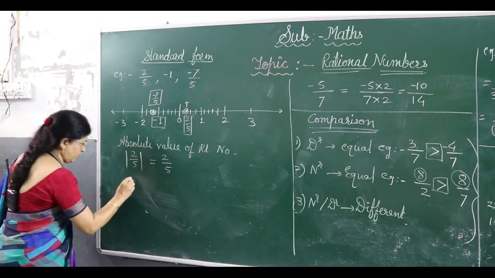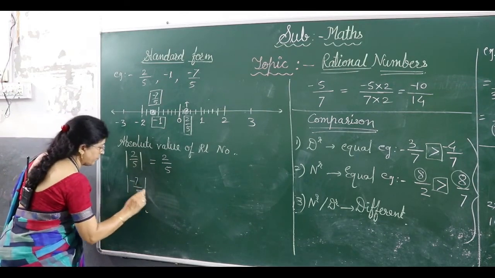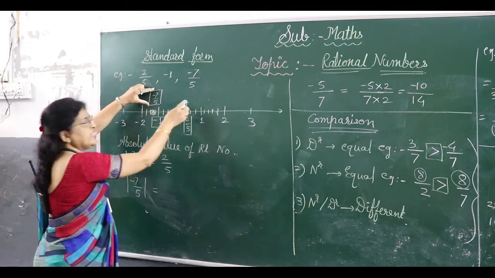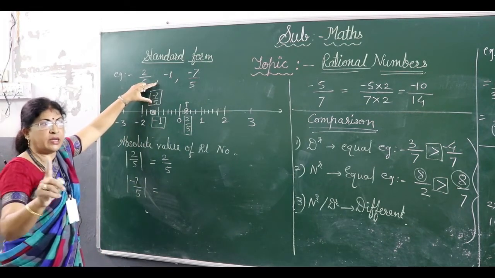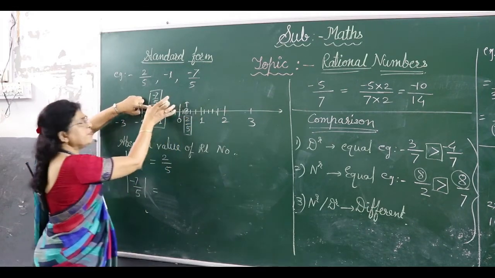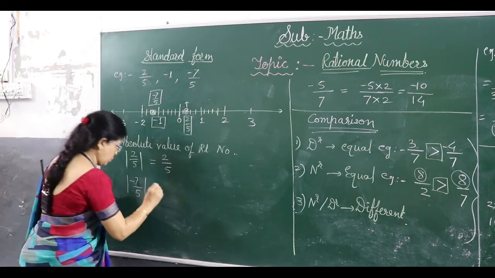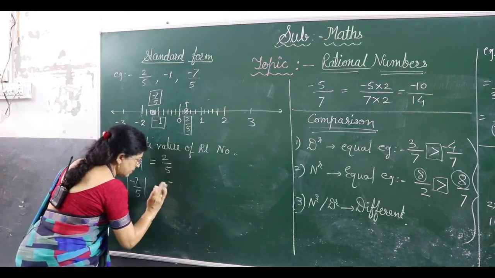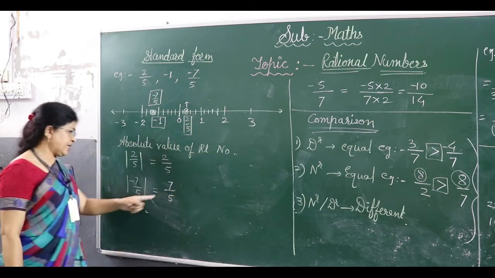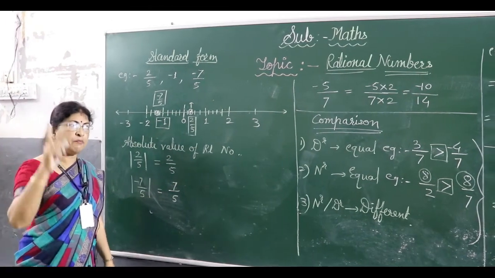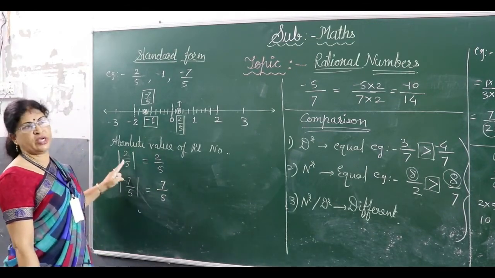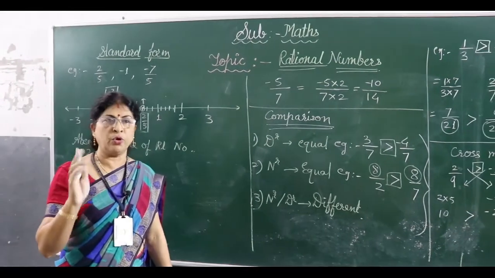Next, if you want to find the absolute value of -7 upon 5, right? Then from 0 you count how much distance it is. When we count distance, we never write a negative sign, right? So distance is always positive. So from 0 till here, the distance will be 7 upon 5, not negative 7 upon 5. So the absolute value of -7 upon 5 is 7 upon 5. So always remember, the absolute value is always positive. For negative rational numbers as well as positive rational numbers, the absolute value always comes positive.